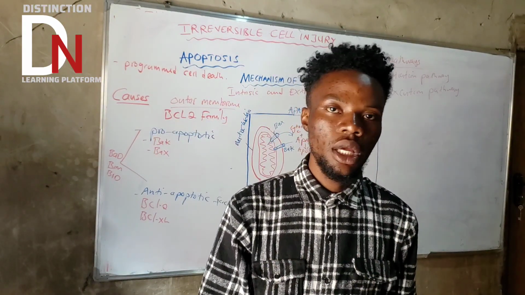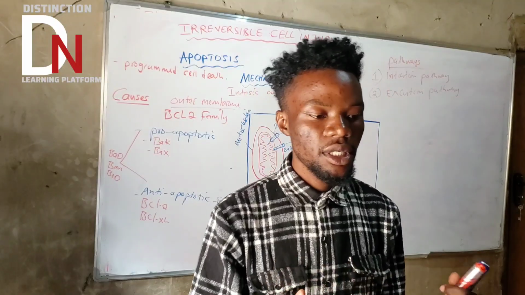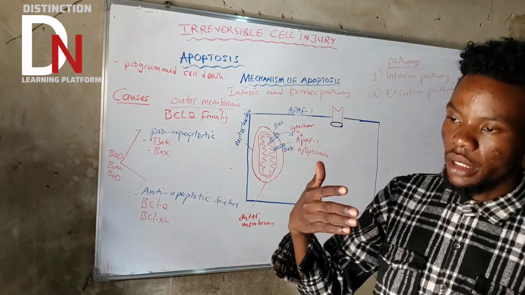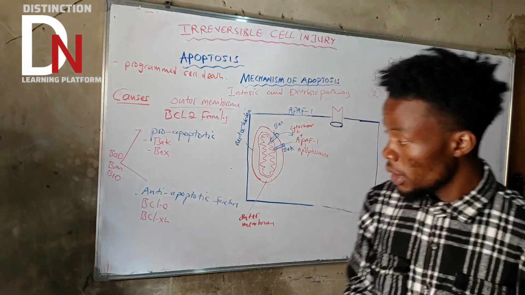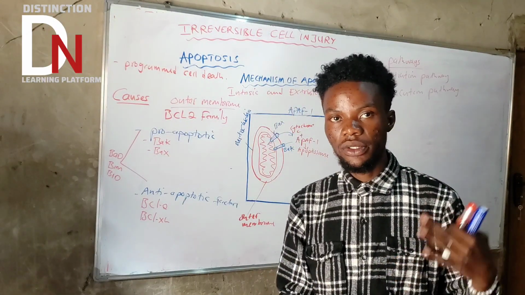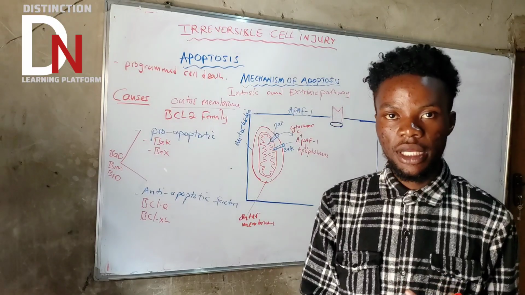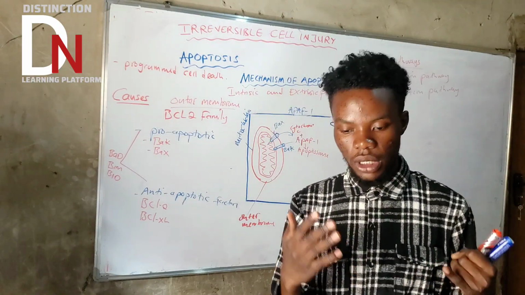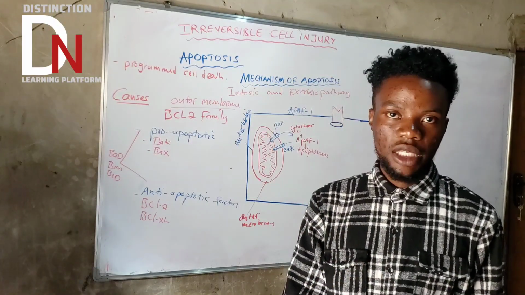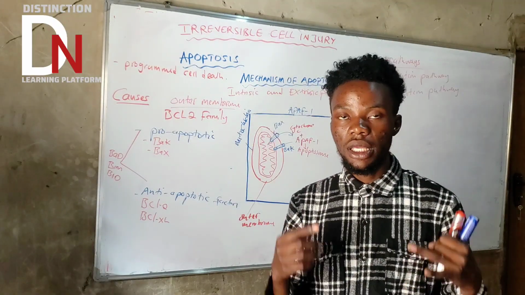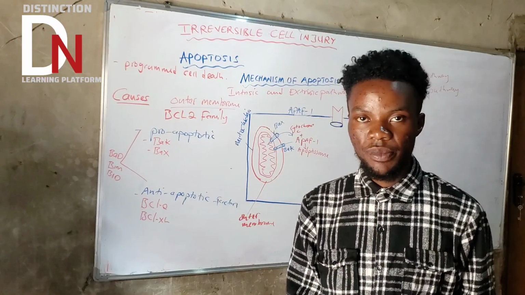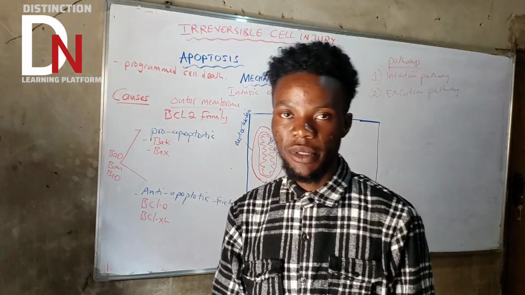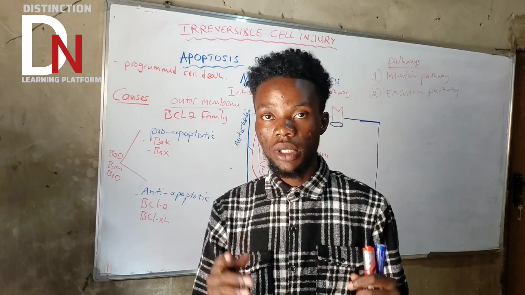There are a lot of caspases. Remember that these caspases are enzymes that will help to activate apoptosis. These caspases are further categorized into two: initiator caspases and executioner caspases. Under initiator caspases, I'll just pick two good examples: caspase 9 and caspase 8. Executioner caspases are caspase 3 and caspase 6.